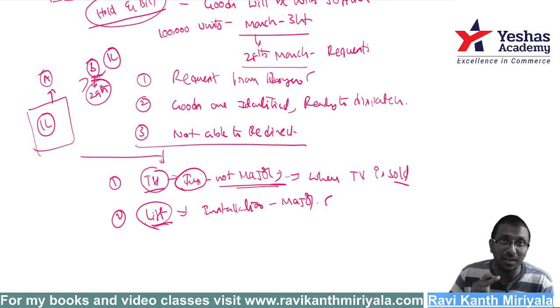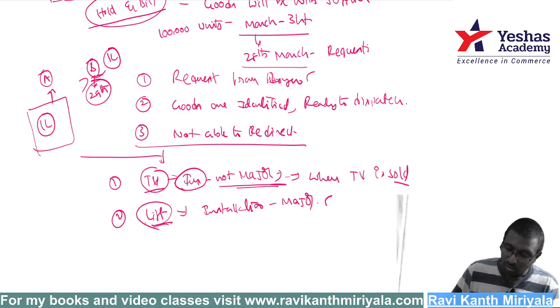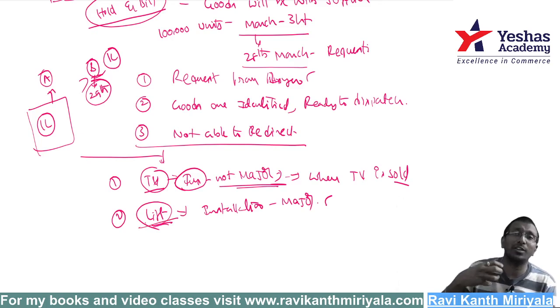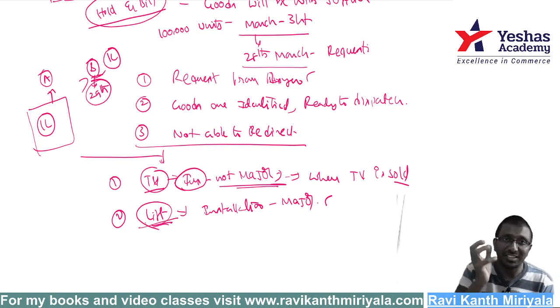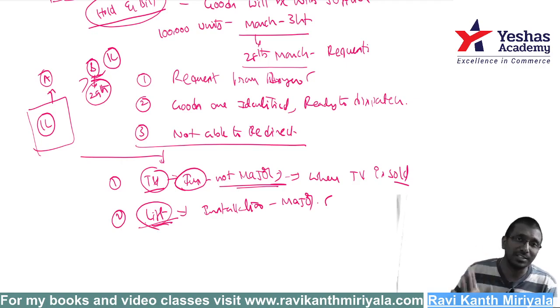But this is not the same with respect to lift. Situation to situation. This is revenue. Every company will have different types of income, so one has to look at whether risks and rewards have really been transferred. If risks and rewards related to the goods have been transferred, then only the sale is complete. Otherwise, the sale is not complete.